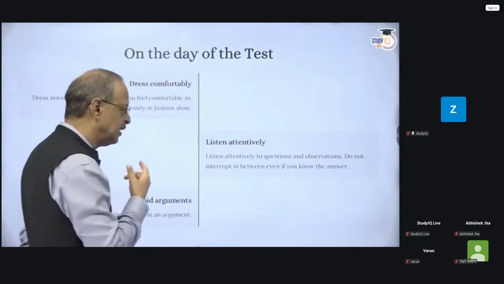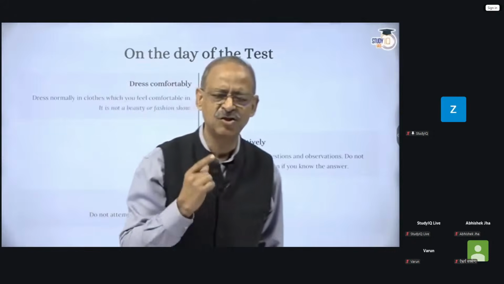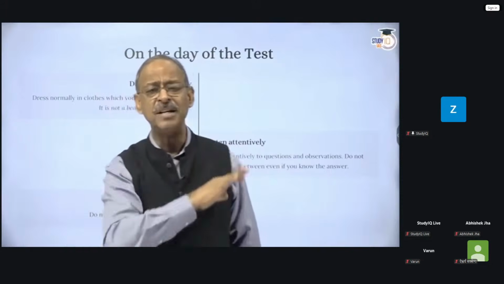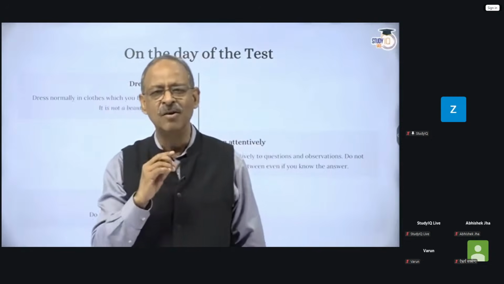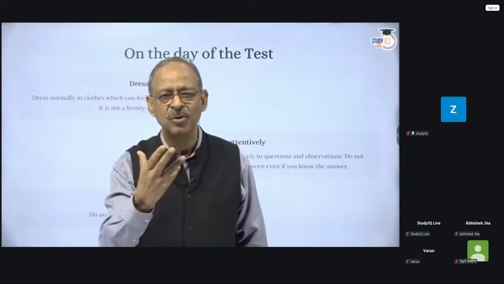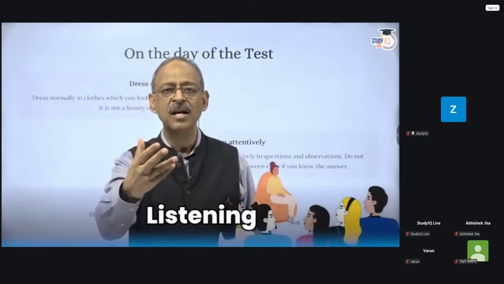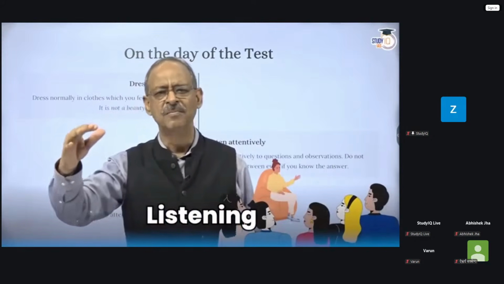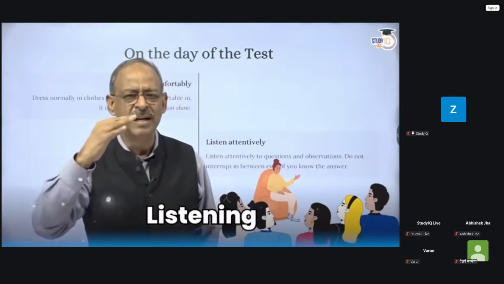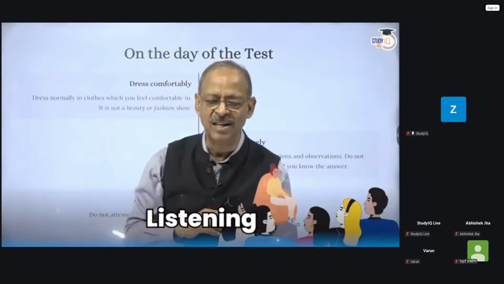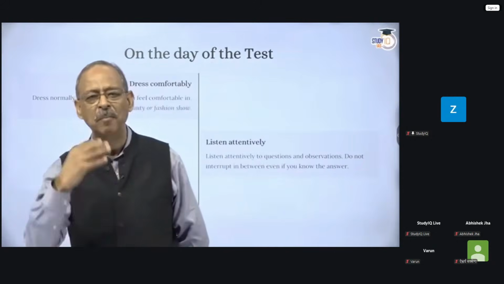Then the second part is extremely important. It's a part of communication skills. Communication skills is not merely speaking out what you know. It's not one-way communication. Listening is a very important part of communication. You have to not only listen attentively to what is being asked of you, but you have to appear to be listening.